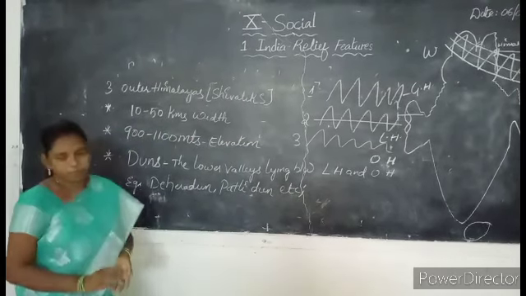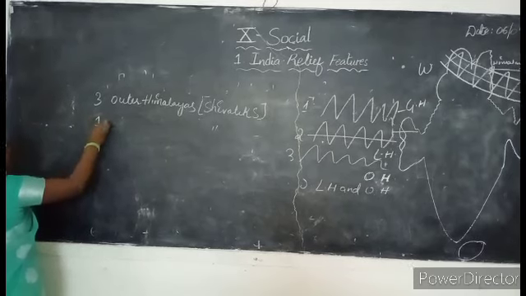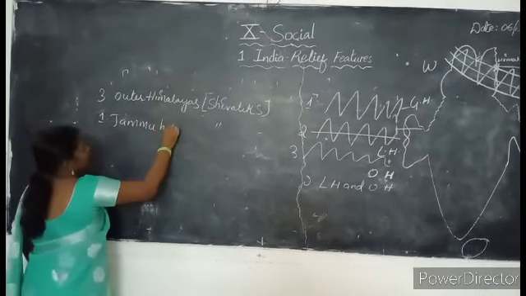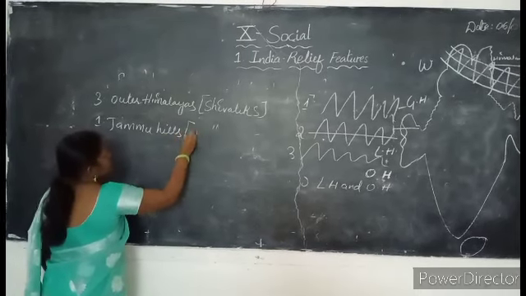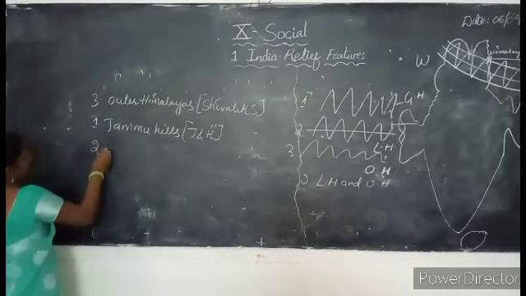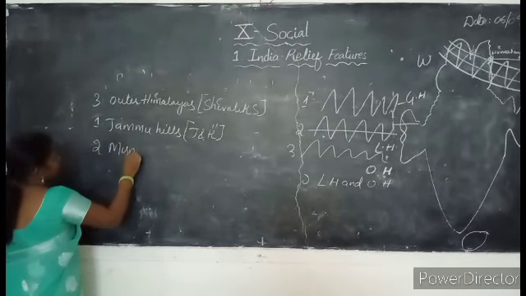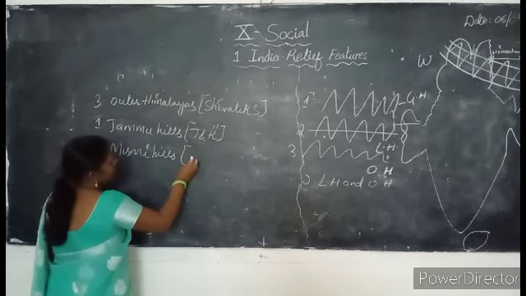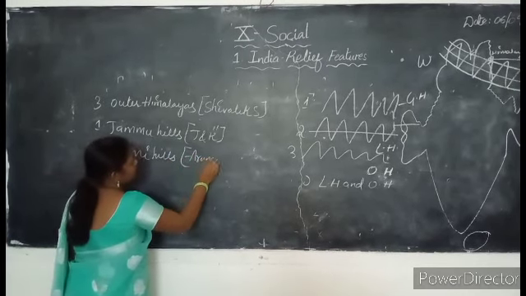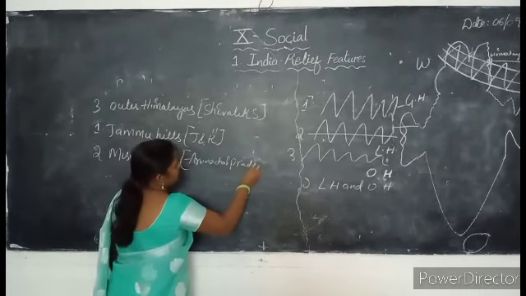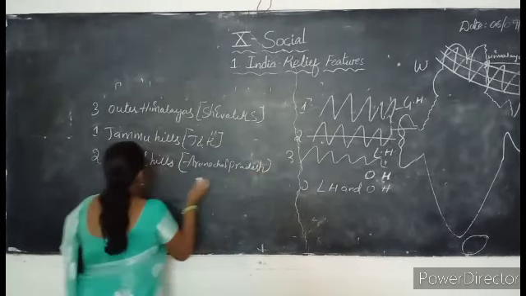For example, Jammu Hills in Jammu and Kashmir, Mishmi Hills in Arunachal Pradesh, Cachar in Assam.